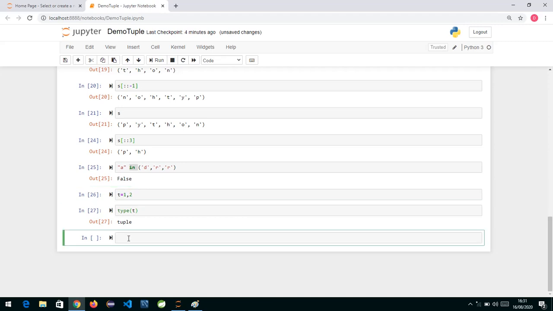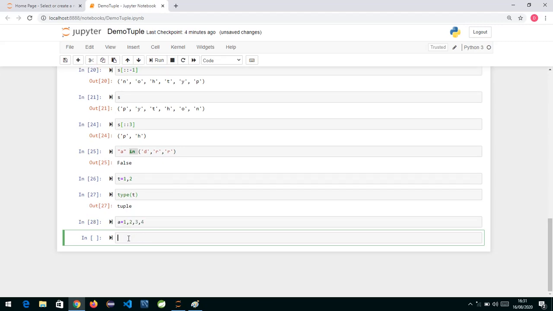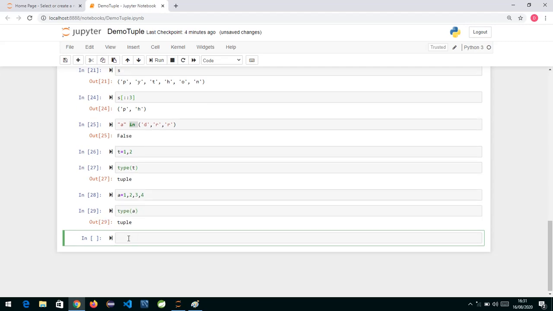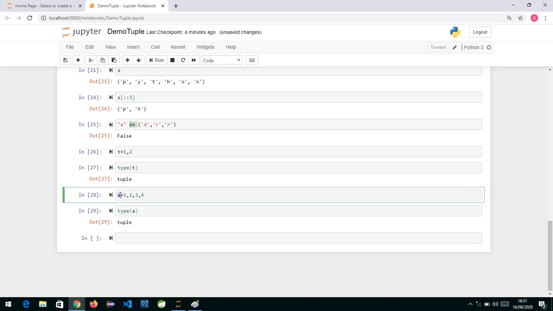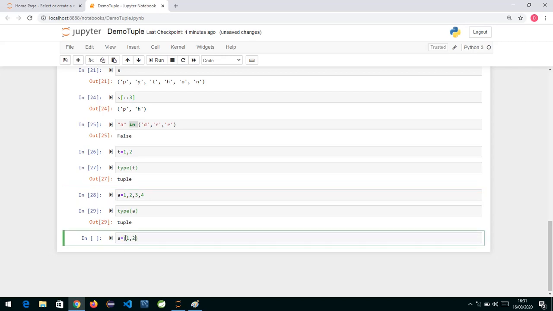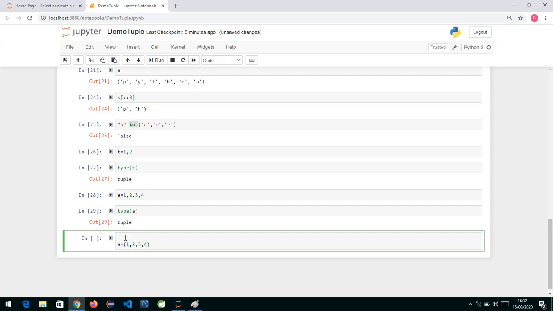Now if I write A is equal to 1 comma 2 comma 3 comma 4, something like that, and I ask you what is the type of A, even if I'm not using round brackets, you should understand that it will internally take it as a tuple. This is called packing. The right way is using round brackets, but even if we write without round brackets, it is going to consider it as a tuple. This is called packing in a tuple.